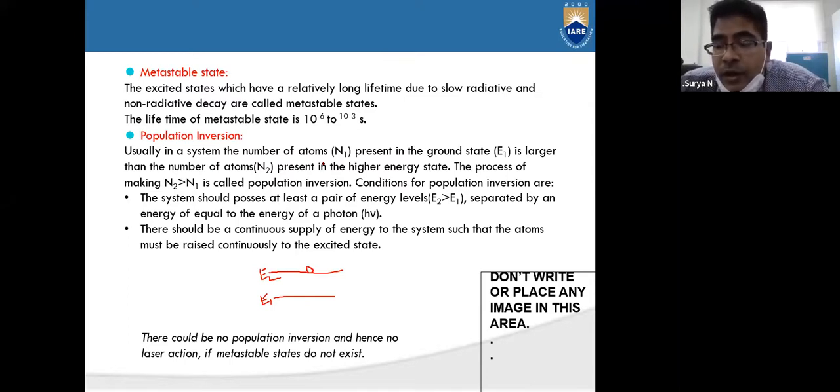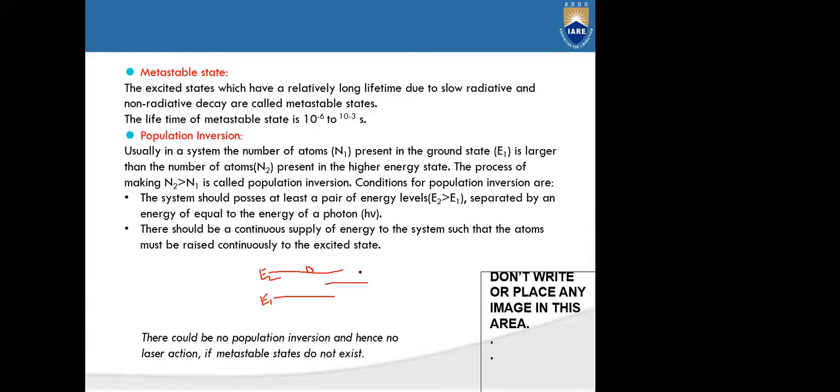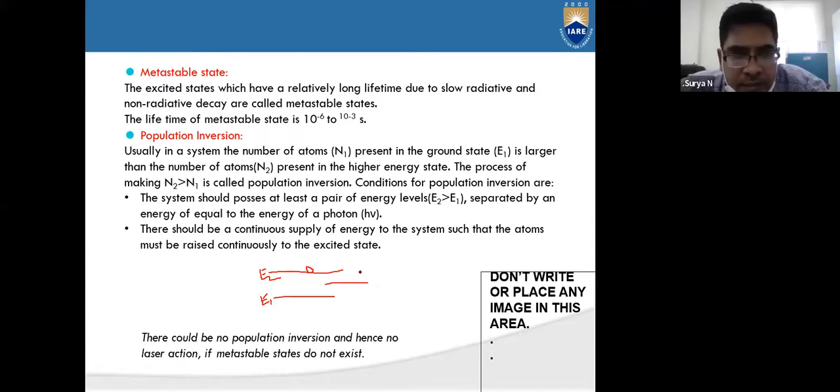In order to increase the lifetime of the atom in the excited state, we need to create one more state. That state is what we are calling the metastable state. We will put that metastable state somewhere between E1 and E2. Is that understood? Is it clear?